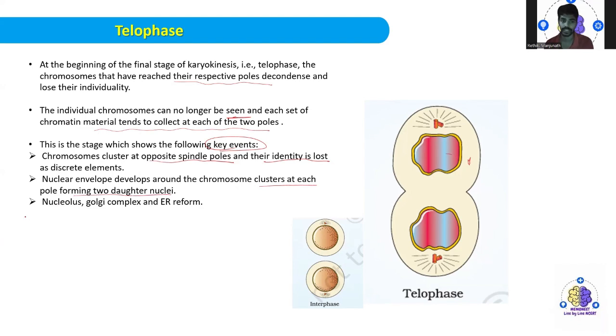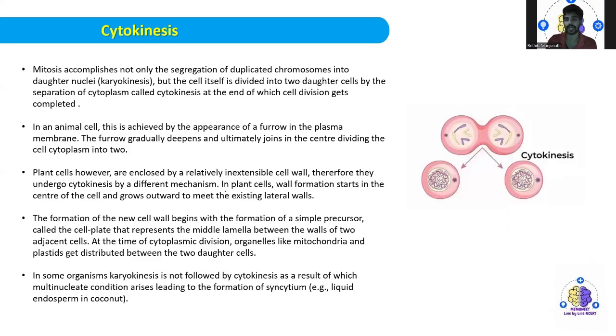Can you see here? Then the nucleus, Golgi complex, and endoplasmic reticulum reform. So you can observe them. So at the last, what happened? The cytokinesis is what you are going to see. So after the completion of all those four phases, now what happens?